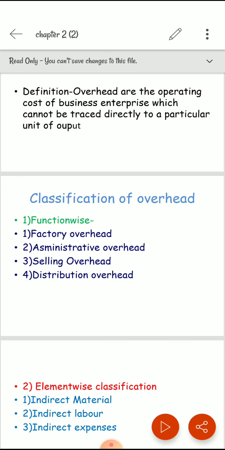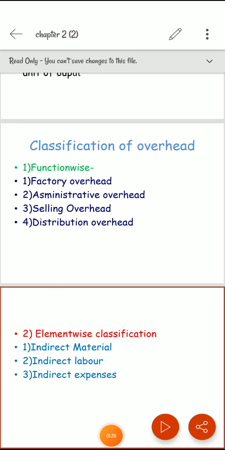Factory overhead is the most important. Factory cost or factory overhead is a cost which is incurred for the series of operations, right from the supply of material, labor and expenses till the completion of production. Thus material, labor and expenses, both direct and indirect, also constitute production cost. Examples of manufacturing cost are material, labor and factory rent, rates and taxes, depreciation on factory building and plant and machinery. These are the factory overheads.